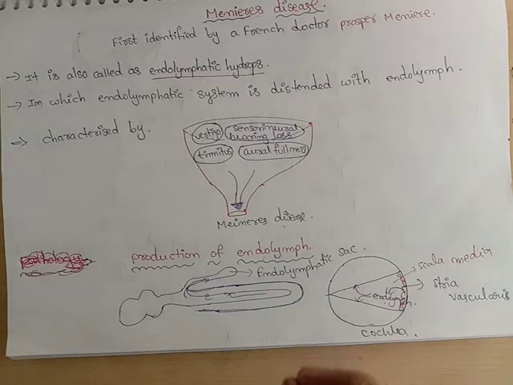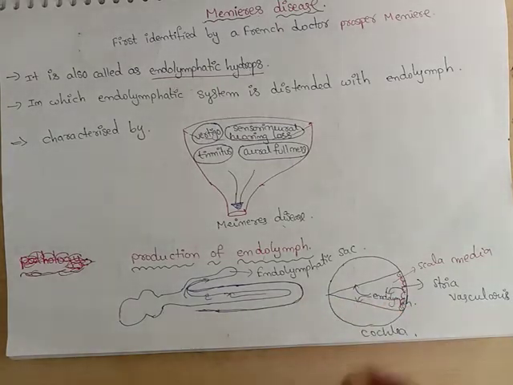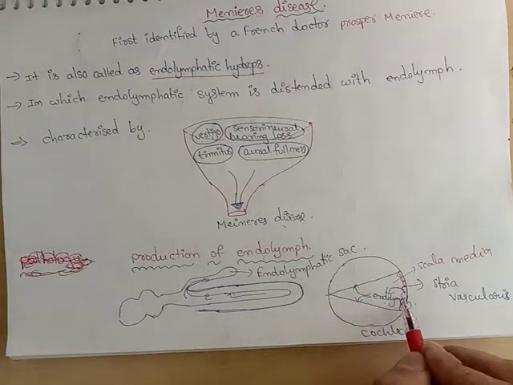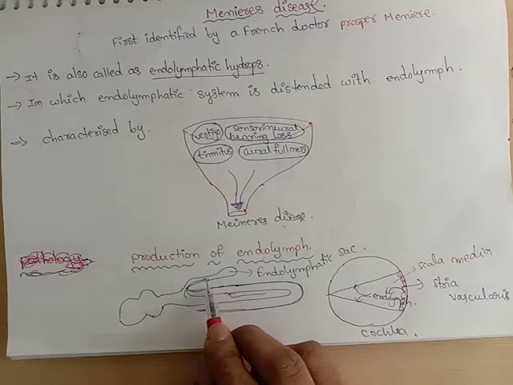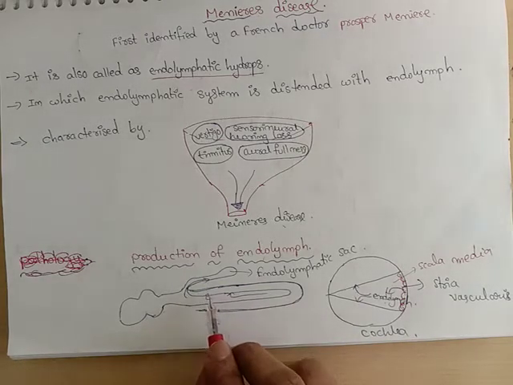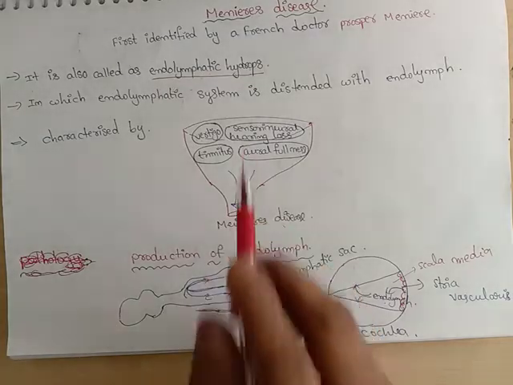In Meniere's disease, a defect in these two steps leads to the disease. A defect in production leads to excessive endolymph, and any obstruction in the endolymphatic sac affects the absorption process. Both lead to the progression of Meniere's disease.